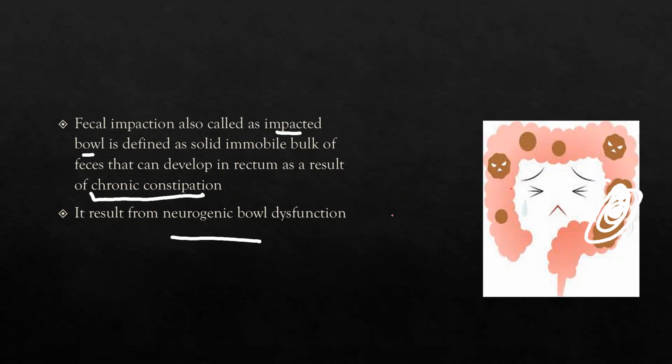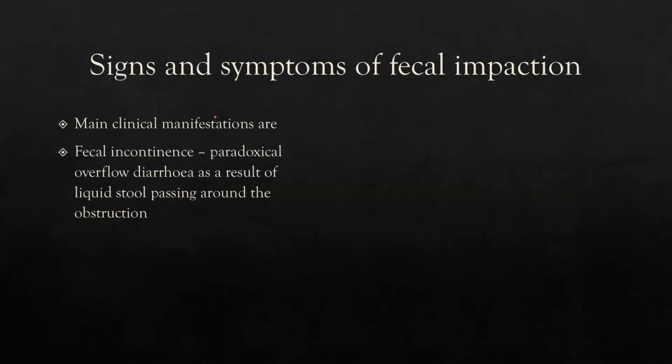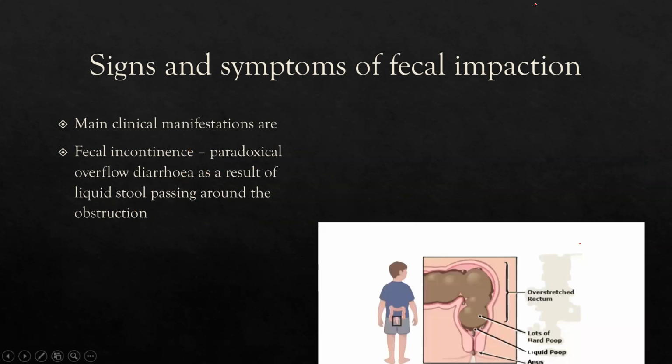So what will be the signs and symptoms of fecal impaction? See here, the main clinical manifestations. Firstly, fecal incontinence, meaning the paradoxical overflow of diarrhea or watery stool as a result of liquid stool passing around the obstruction. So you can see the diagram here.